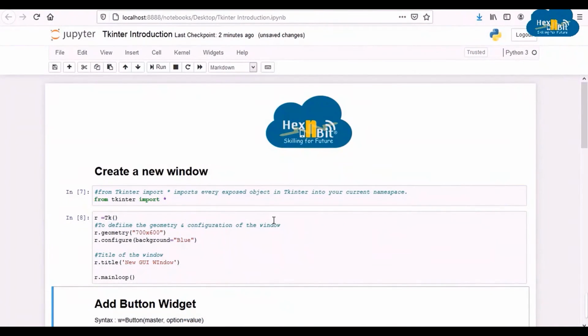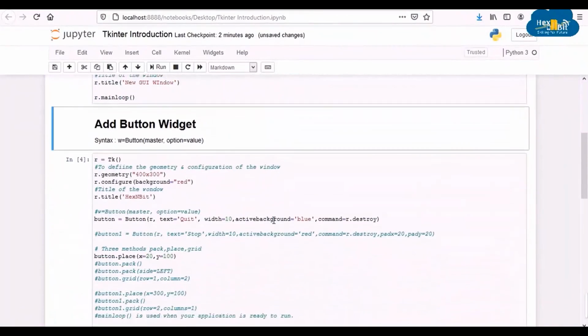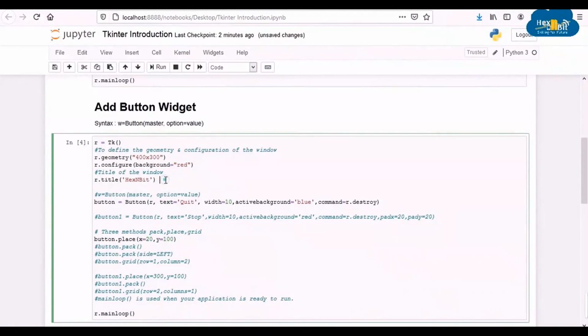Now, let us see how to add the button widget to the GUI. Here we have written a few statements to create a blank GUI just like we did in the last cell. The only difference is that here the window is slightly smaller, red in color instead of blue, and the title is Hexen Bit.